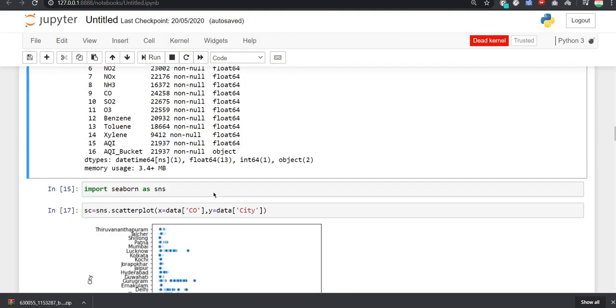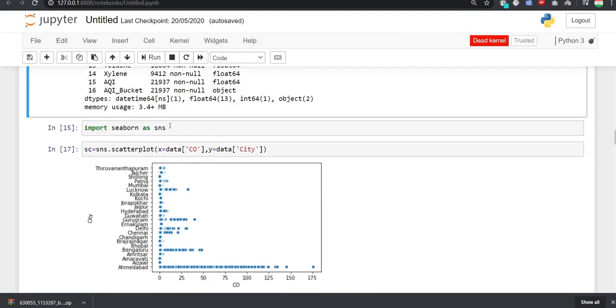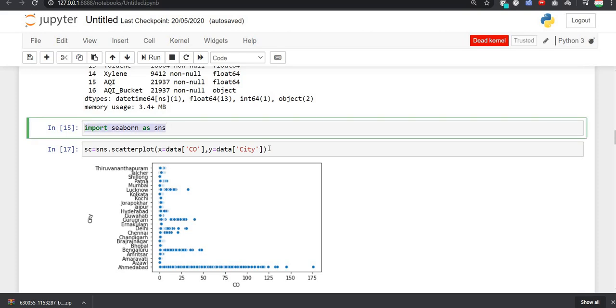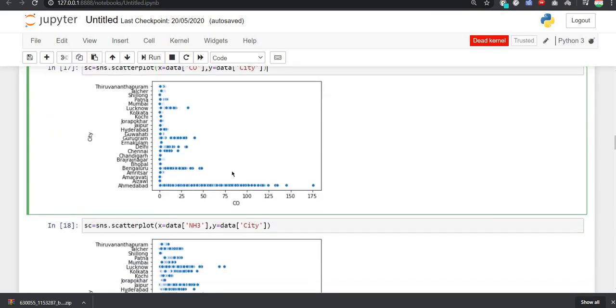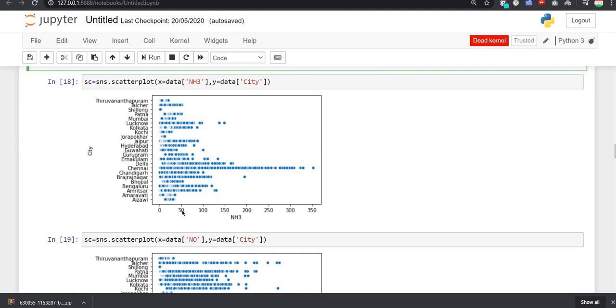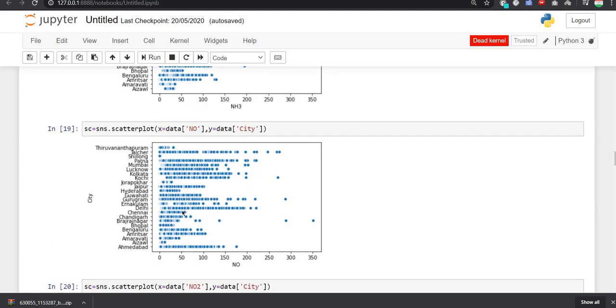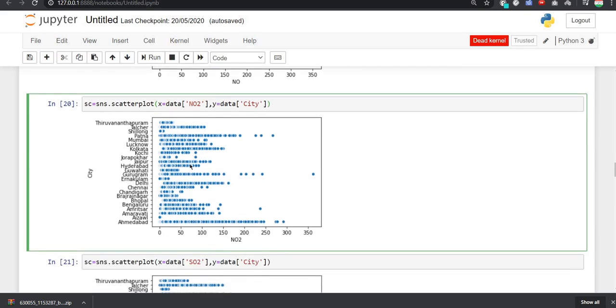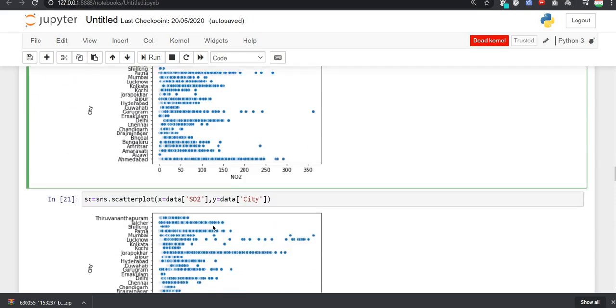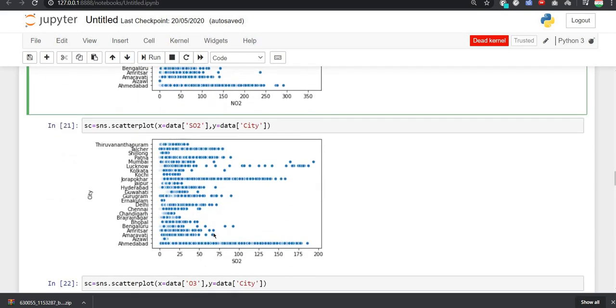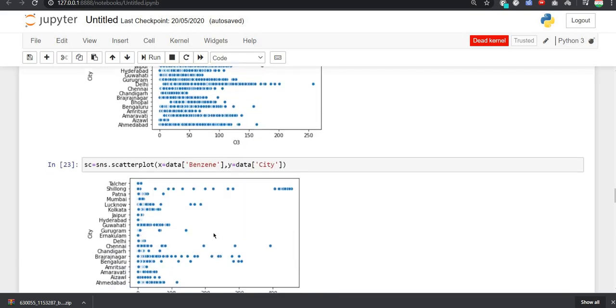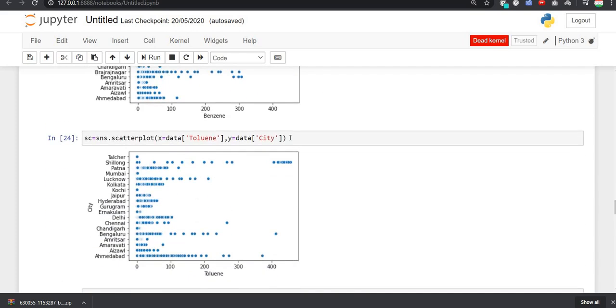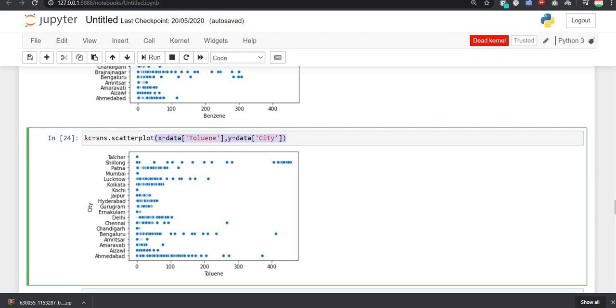After that, we used Seaborn to visualize our data, and we used a scatter plot. Using the scatter plot, we saw that Delhi and Ahmedabad are the most polluted cities. Patna is also a highly polluted city. We have analyzed it, and certain plans need to be made by the government so as to reduce all this air pollution.